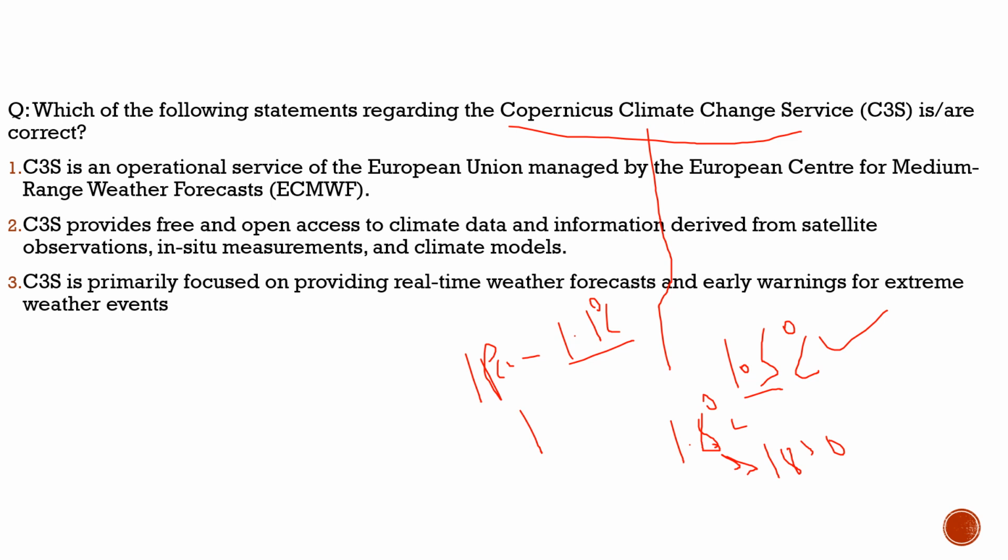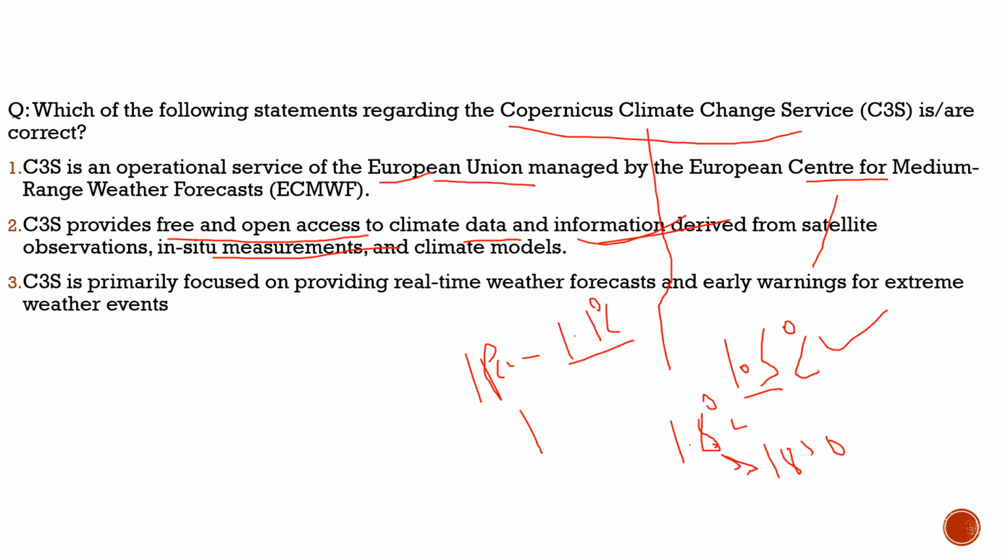Now let's solve this question and wind up today's discussion with respect to the current affairs. Then we will shift our approach to the static part. As the question says, which of the following statements regarding the Copernicus Climate Change Service are correct? Here it is abbreviated as C3S, is an operational service of the European Union managed by the European Centre for Medium-Range Weather Forecasts. 100% correct. Second statement, C3S provides free and open access to climate data and information derived from satellite observations, in situ measurements and climate models. 100% correct.